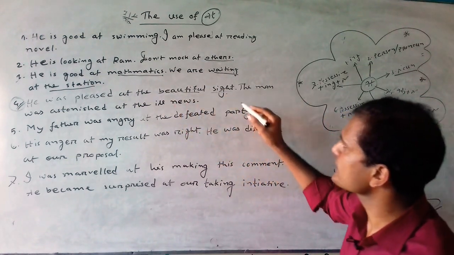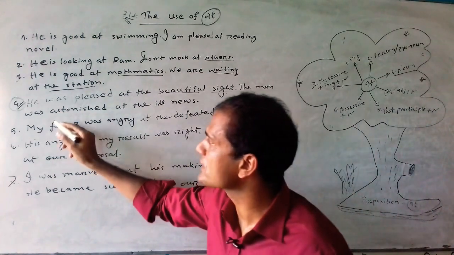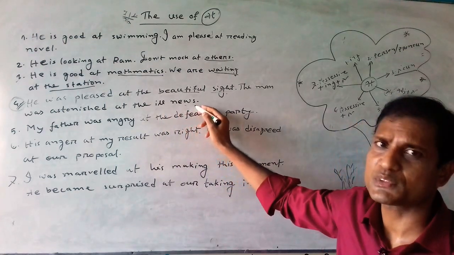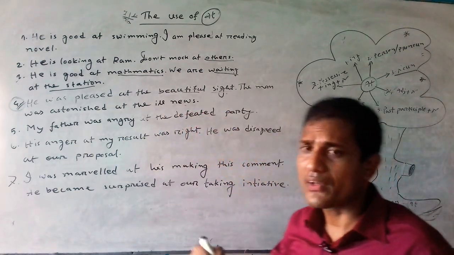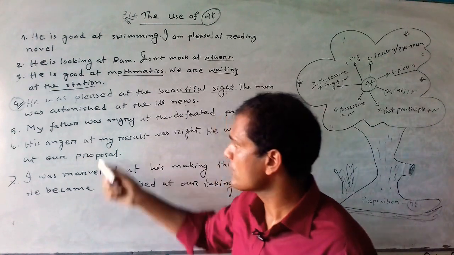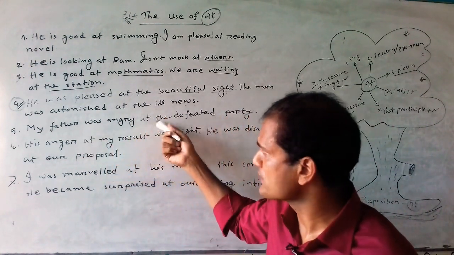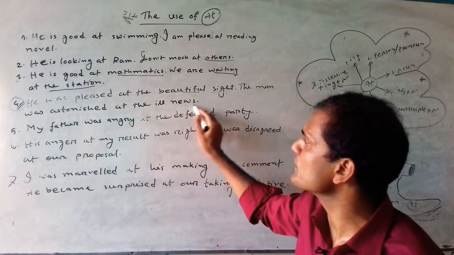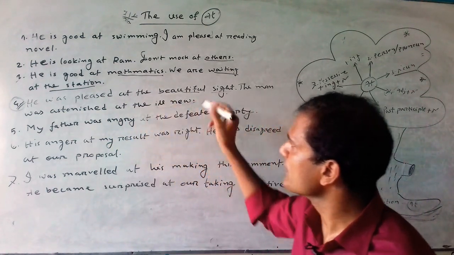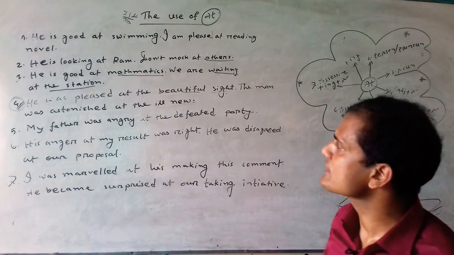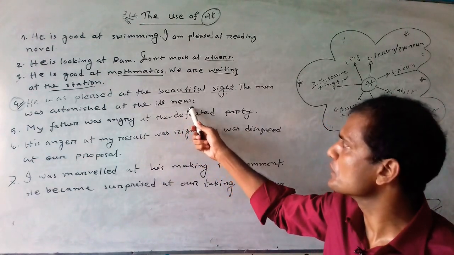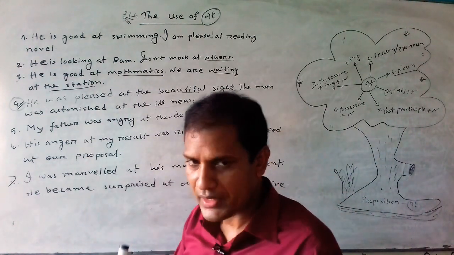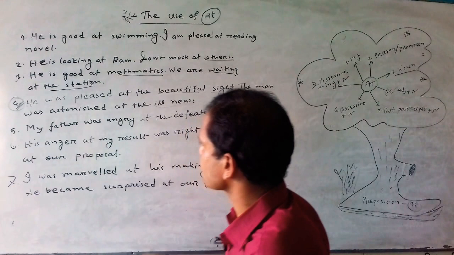In the next sentence we can find, the man was astonished at the ill news. He was really shocked about the news, about the information. So we can find in the sentence ill news. Here ill news indicates adjective plus noun. So after at we can use any kind of adjective plus a noun.